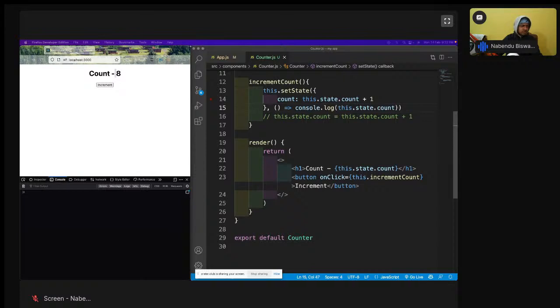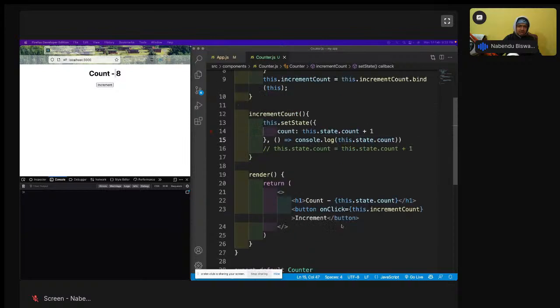We are going to now look into the last part. There is another very important special case. So in this increment, we are going to call a function known as increment. When I click it, it should increment 5 times.